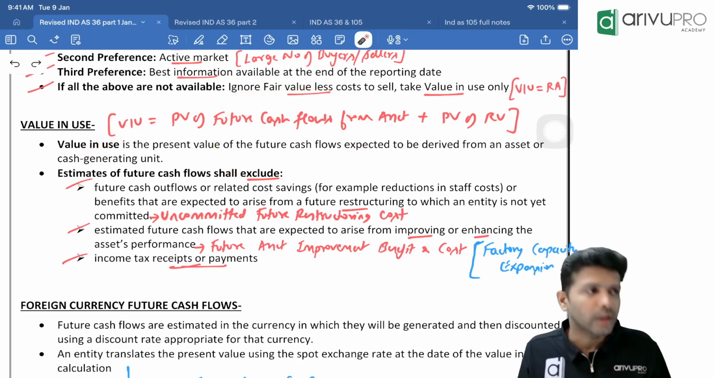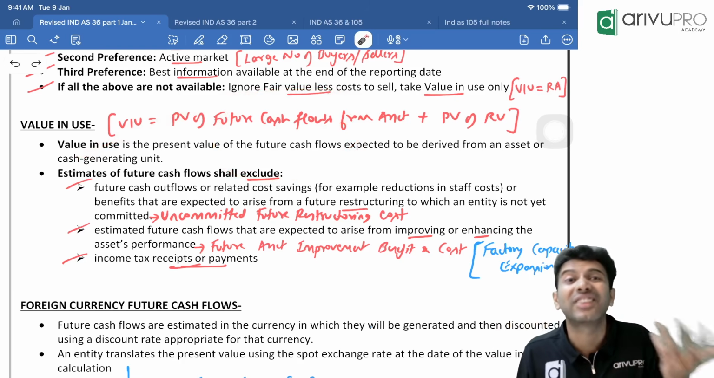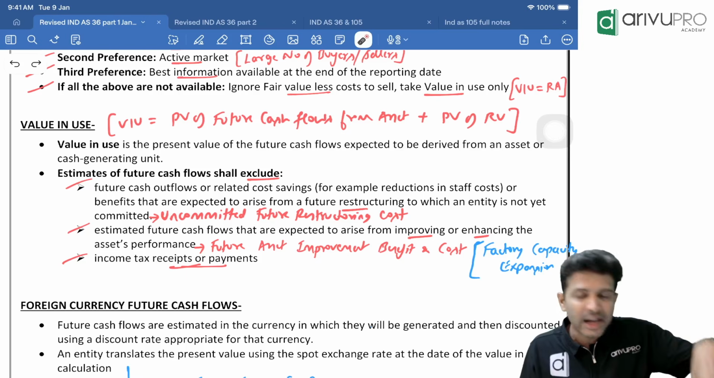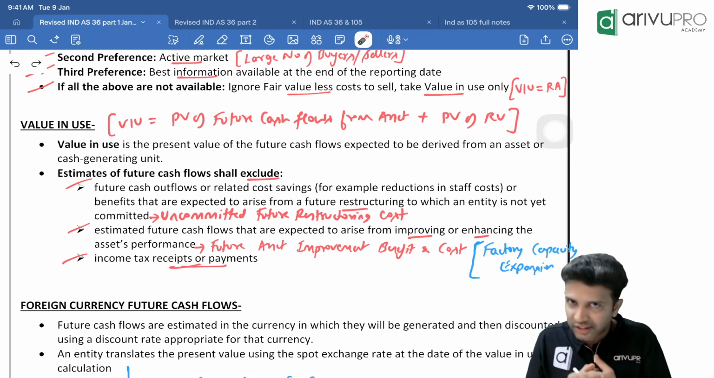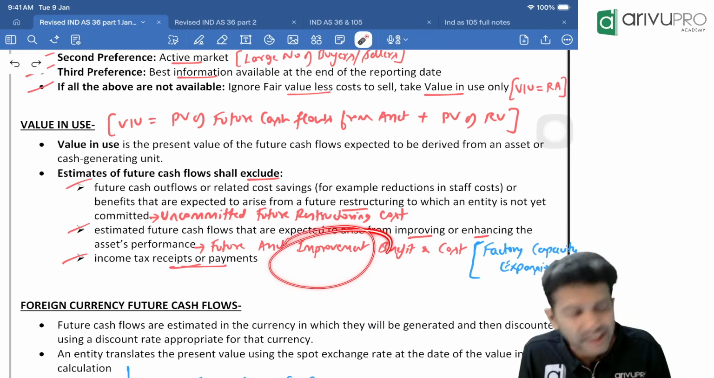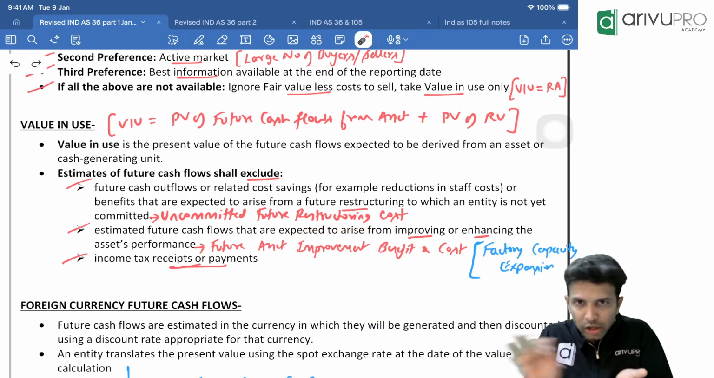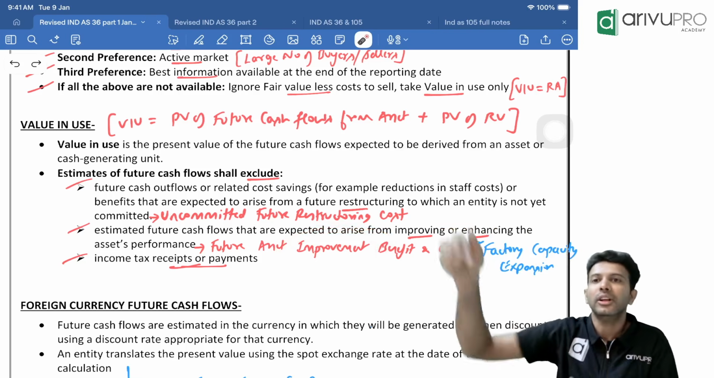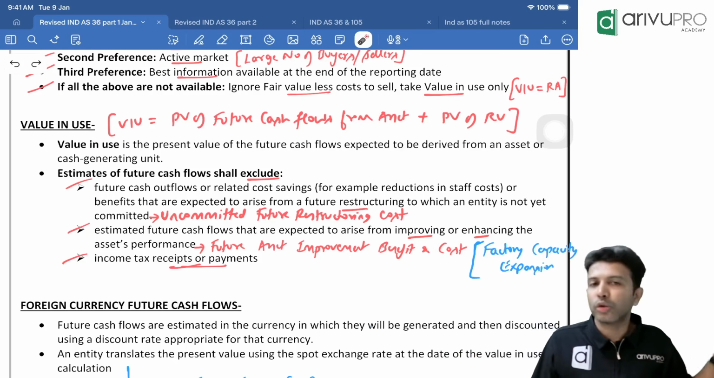So why, sir? Because we are doing the impairment check on the asset as it is. In whatever condition the asset currently is, on that condition we are doing the impairment check. Now if you do the enhancement, if you do this improvement, the asset's condition will change, no? So we are not doing the impairment check on the new asset. The way the asset is currently, in the same condition, we want to do the impairment check.